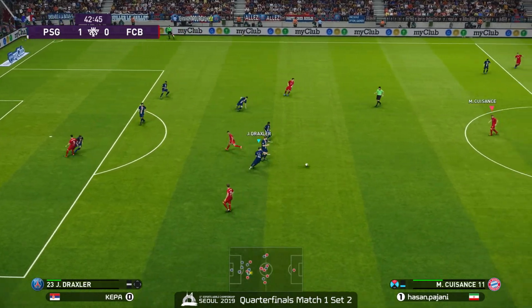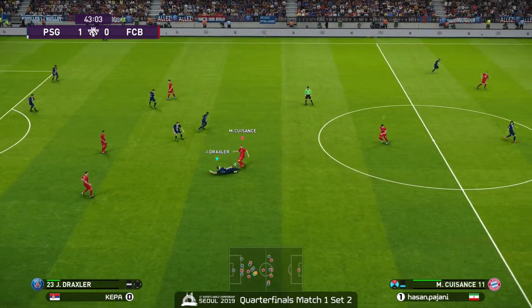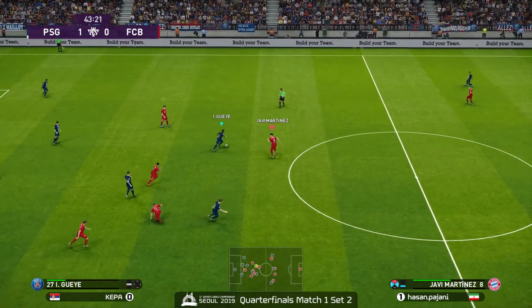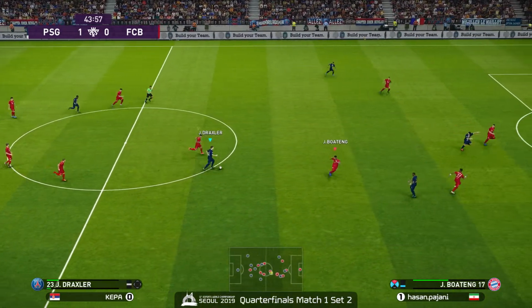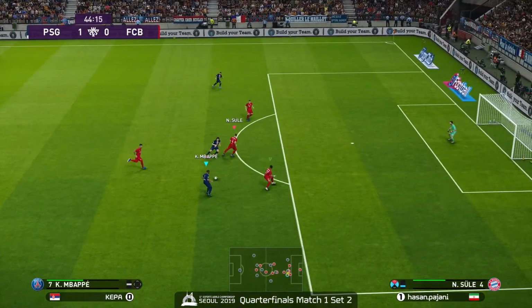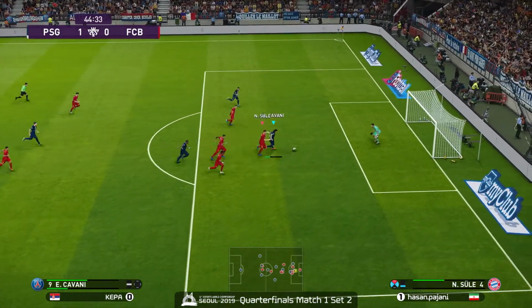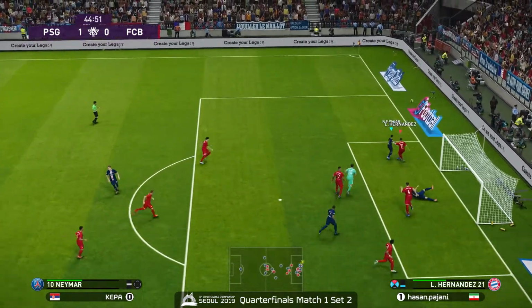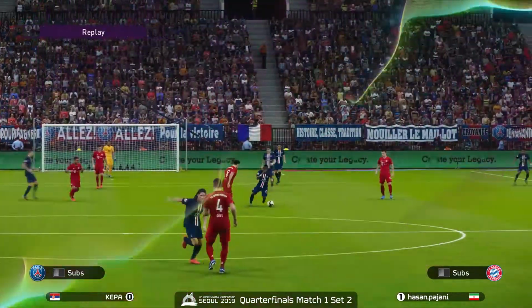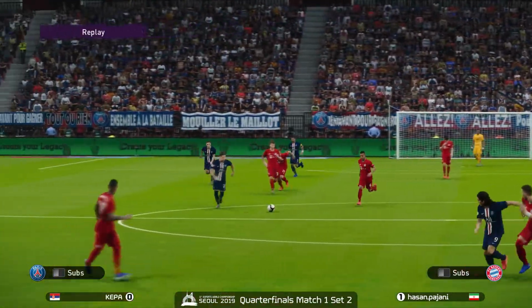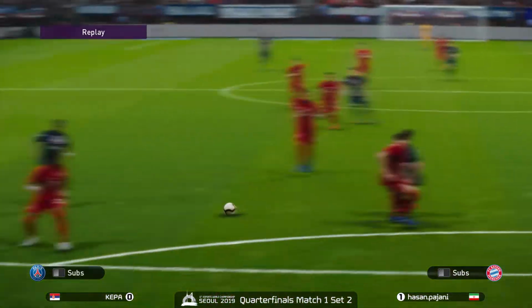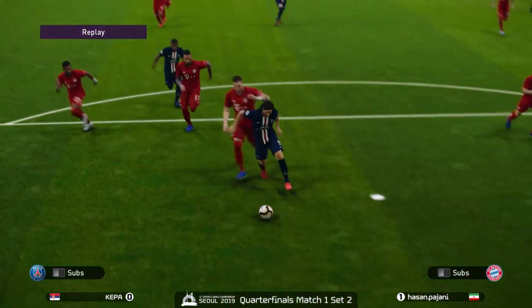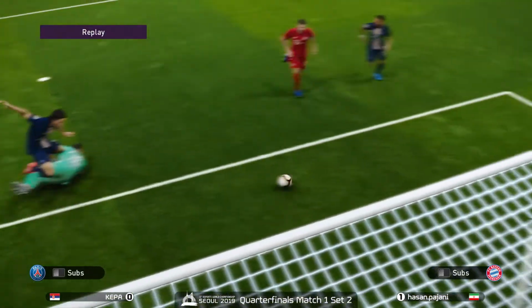Now Thiago. Great deflection. Ooh, scooped. Yeah, and that was a clean slide tackle too. Yeah, I was really surprised there's no challenge there, because it was just so clean. Cavani forward, Mbappe giving it right back. Launches it over the defender, but cleared again at the last possible moment. Hernandez coming in with clutch defense there. Not necessarily his job, but he was there and the right man for it.